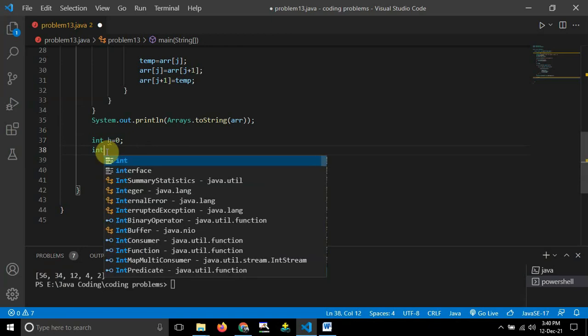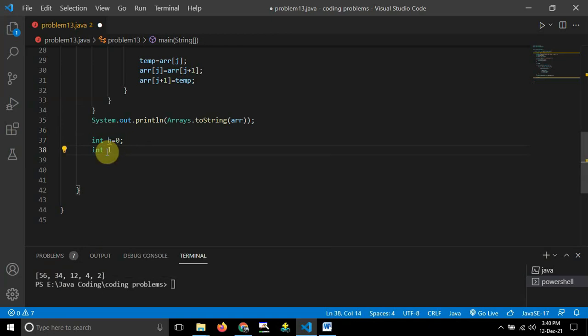After that, another variable I will take, L equal to 0, I will initialize. This will store the number of times the lowest value is repeating, basically 2 in our case. Then our final result, whatever we want to print, will be stored in this res variable, that is result. So these three things I have taken.